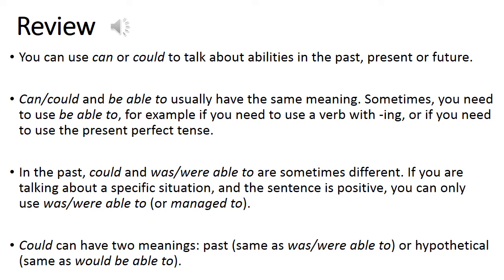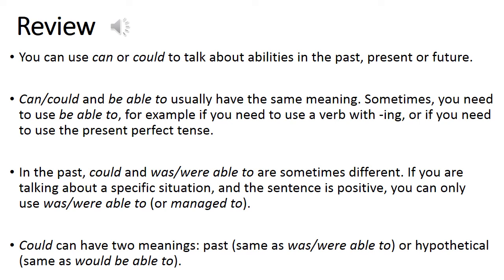Let's review the main points on can, could, be able to from the lesson. You can use can or could to talk about abilities in the past, present, or future. Can, could, and be able to usually have the same meaning. Sometimes you need to use be able to. For example, if you need to use a verb with ing or if you need to use the present perfect tense. In the past, could and were able to are sometimes different.